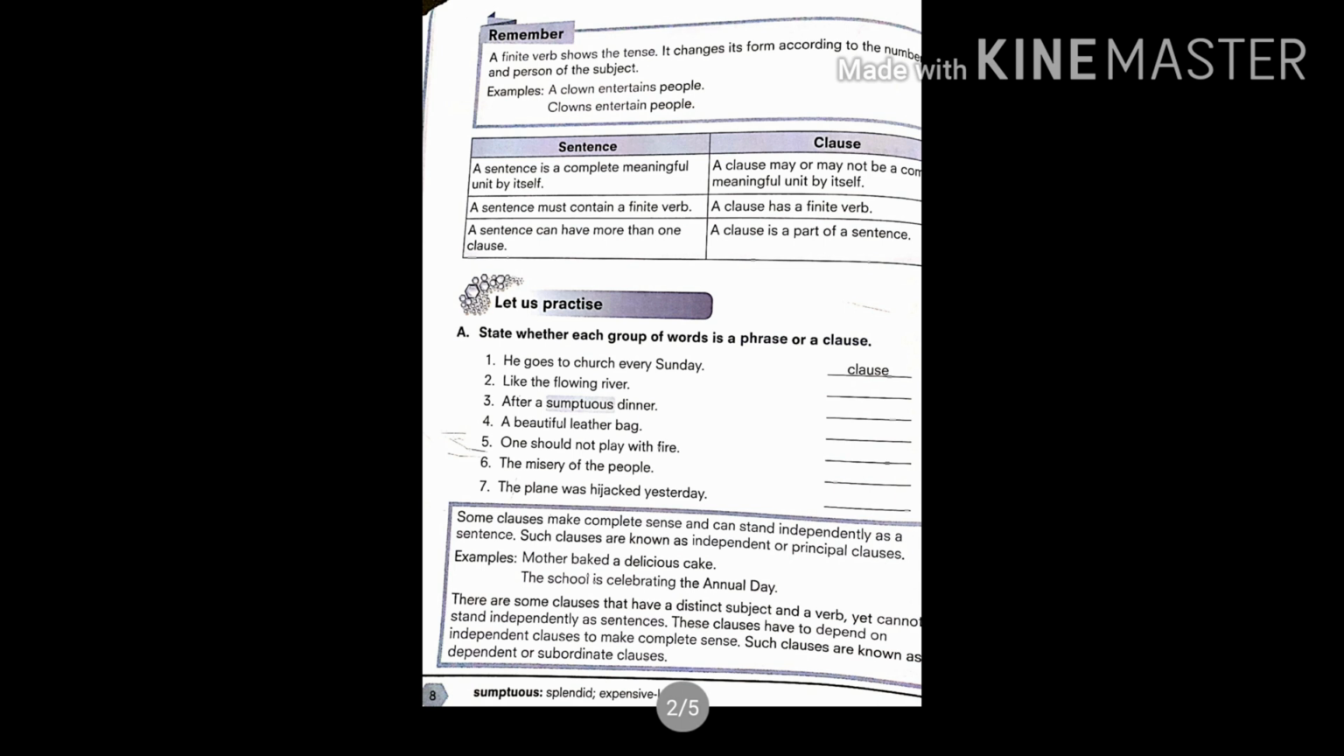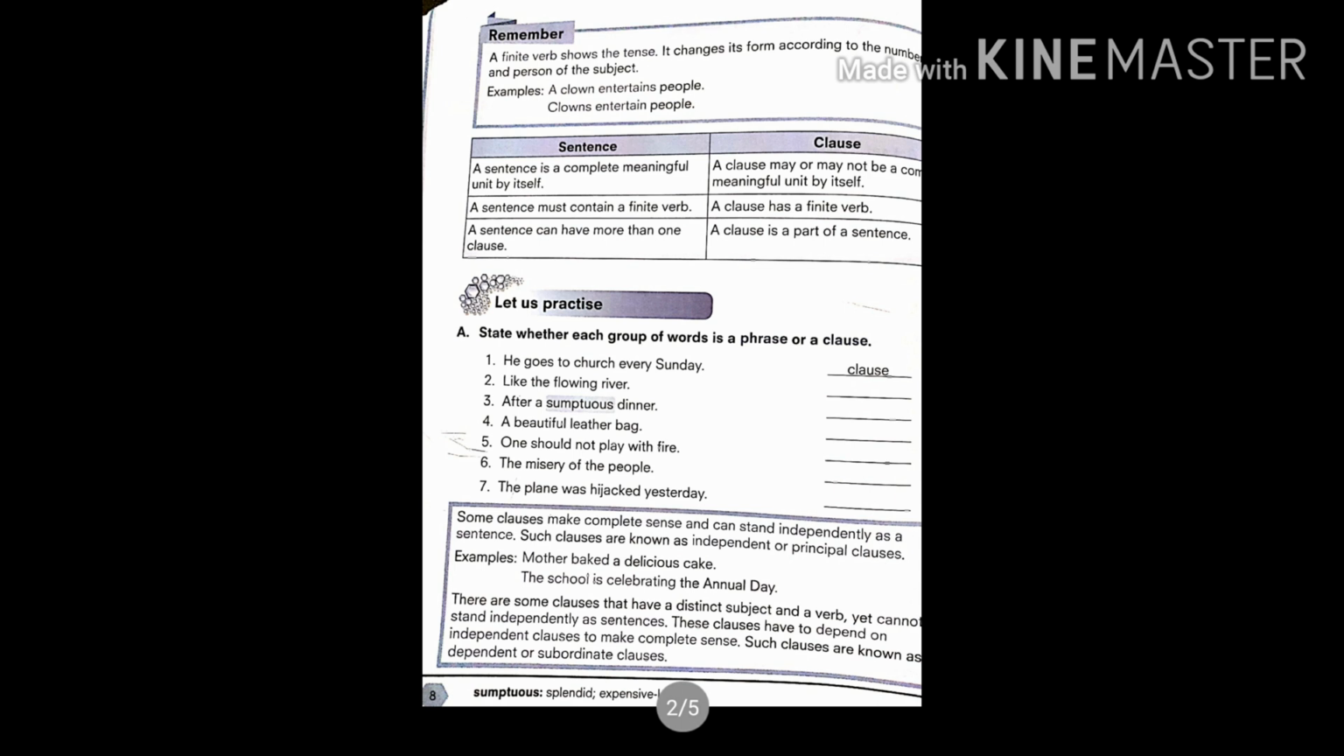There are also non-finite verbs, which again have three types, but we are not going to cover it here. Next, what is the difference between a sentence and a clause? So a sentence is a complete meaningful unit by itself. When we call some set of words a sentence, then there is a complete meaning to it. On the contrary, a clause may or may not be a complete meaningful unit by itself.